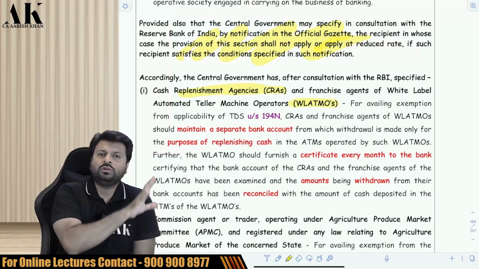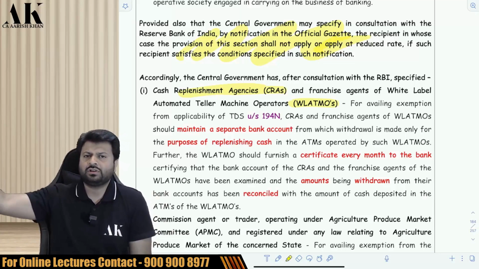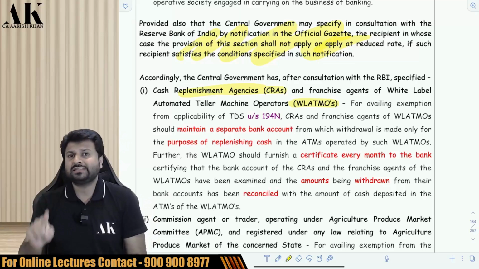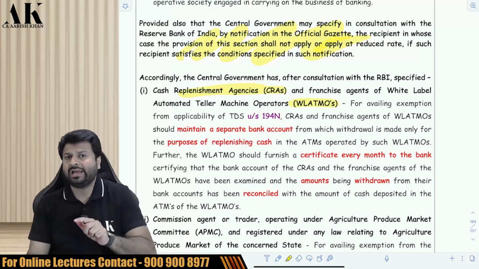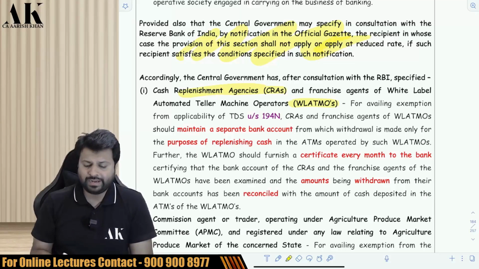So what does the bank do? The bank gives them money, and they deposit the money in their ATM, and the customers withdraw the money from their ATM. Okay. So if there is a third-party ATM, that ATM is called a white label ATM operator, WLATMO. That is the white label ATM operator shortcut.